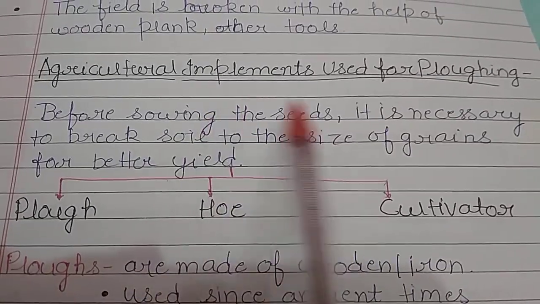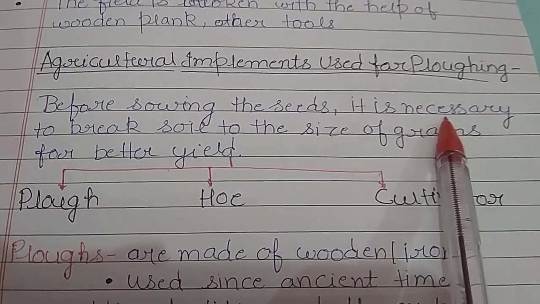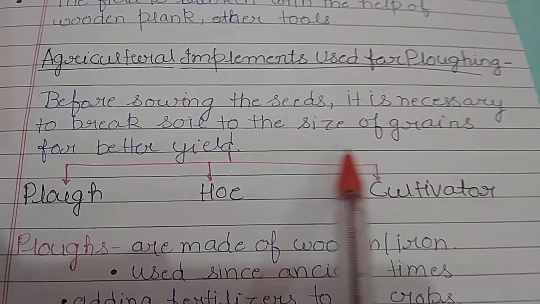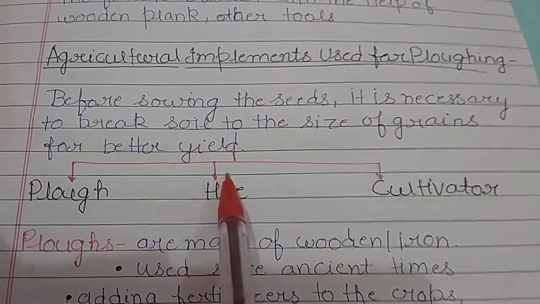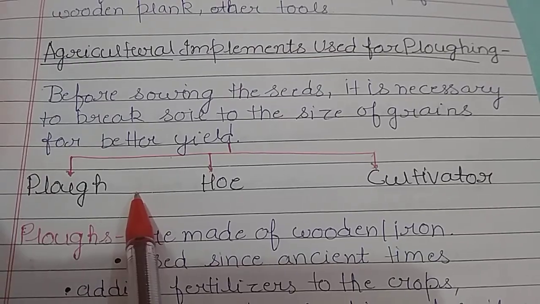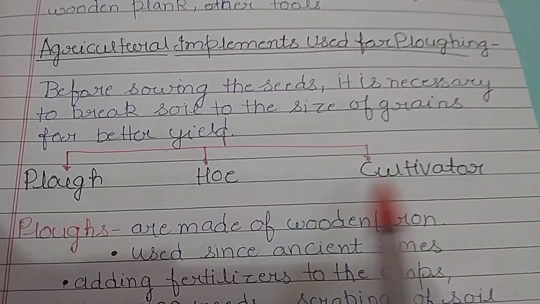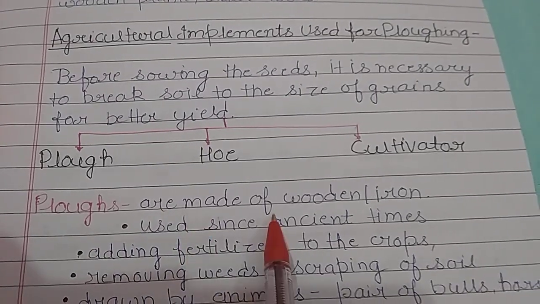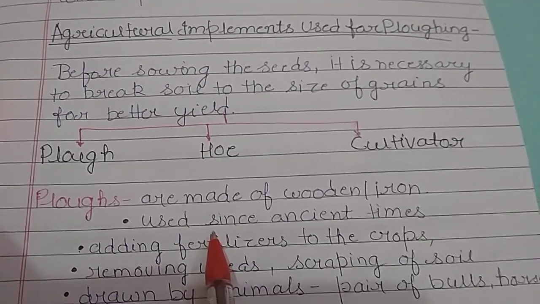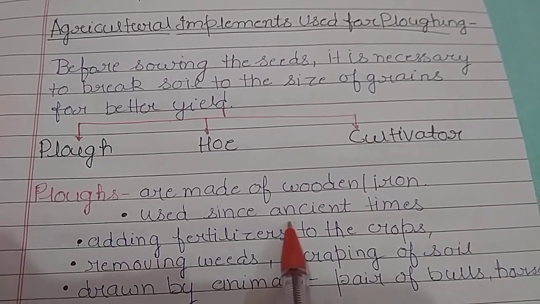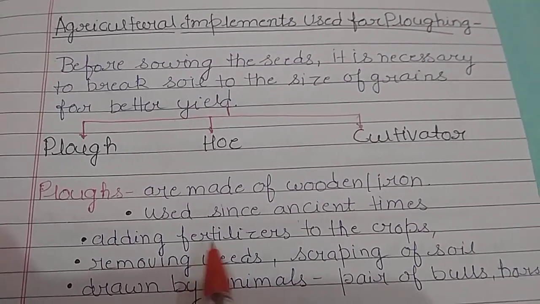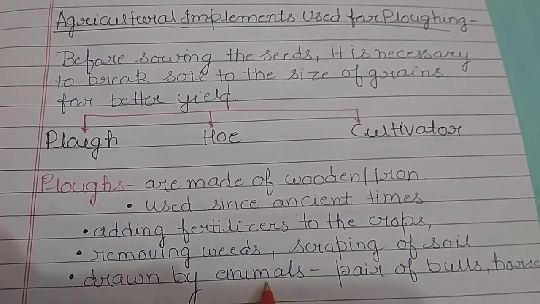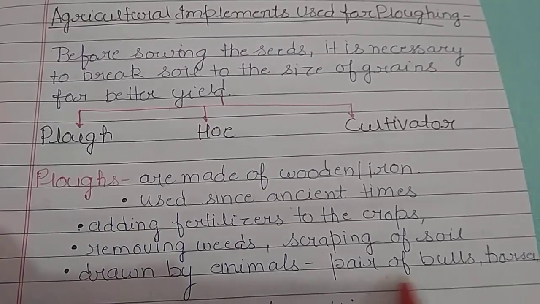Next is agricultural tools used for plowing. Before sowing the seeds, it is necessary to break the soil to the size of grains for better yield. Different tools which are used for plowing are first plow, hoe and cultivator. Now first plows. Plows are made of wood or iron and they have been used since ancient times. They help in adding fertilizers to the crop, removing weeds and scraping of soils. They are drawn by animals such as a pair of bulls and horses.